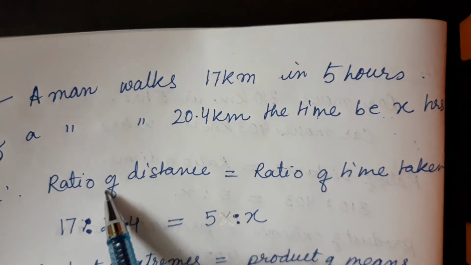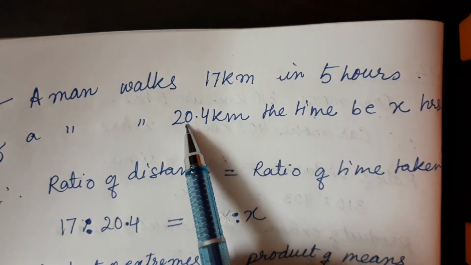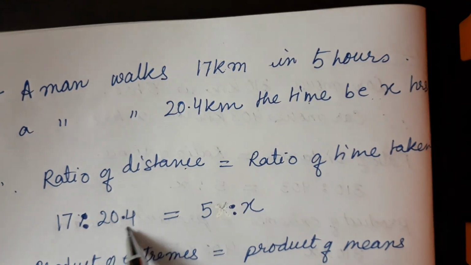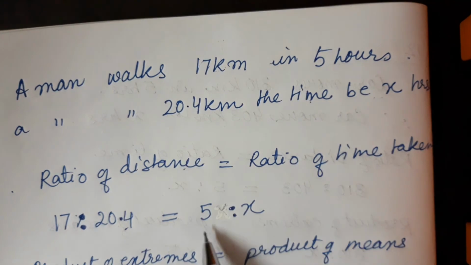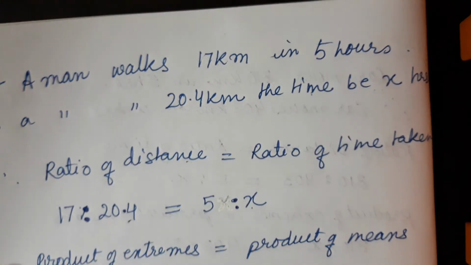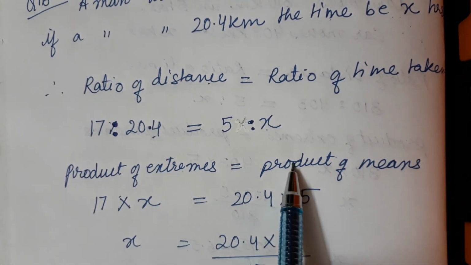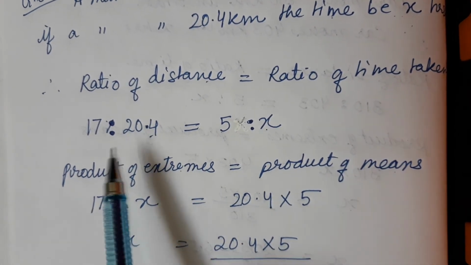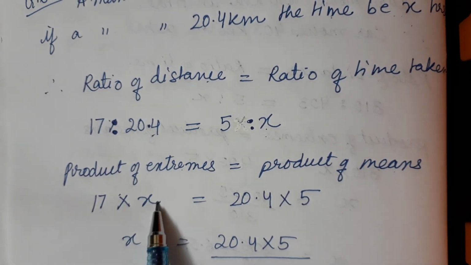Now when I take the ratio of distance, the ratio is 17 is to 20.4 kilometers. When I take the ratio of time, it is 5 is to x. X I have to find out. So I use the same property, that is product of extremes is equal to product of means. Extremes mean the first and fourth terms, 17 into x.